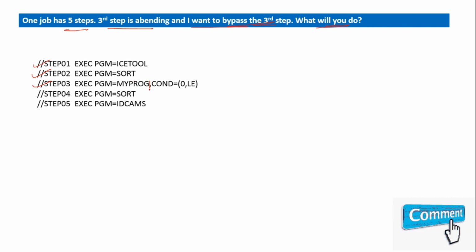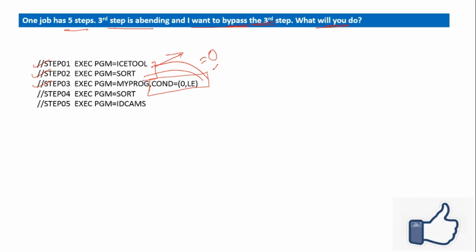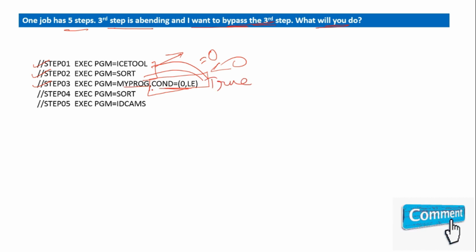So for that we have to use the condition COND=(0,LE), that is 0 less than or equal to the return code given by this step, because whatever return code is given by it will be either equal to 0 or less than 0. So this condition will always be true, and this step will be bypassed, and then it will run the fourth step and then the fifth step.